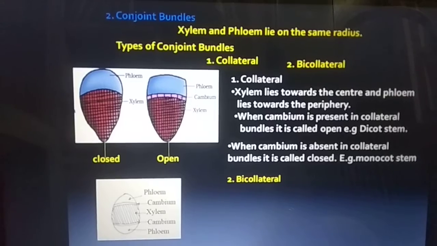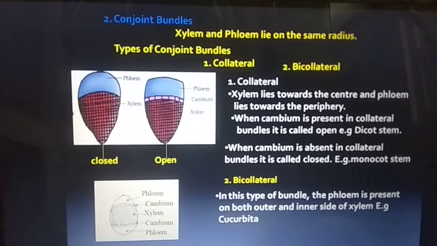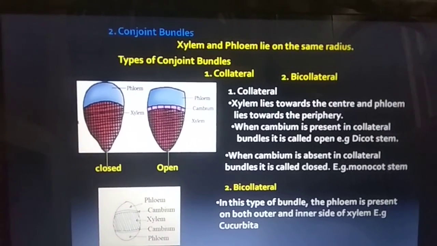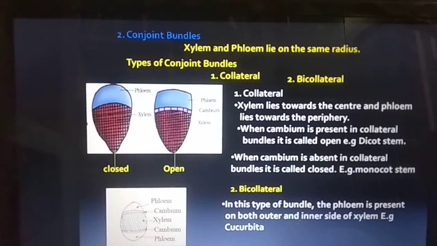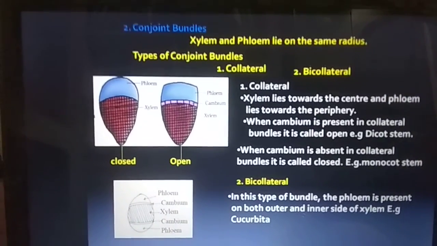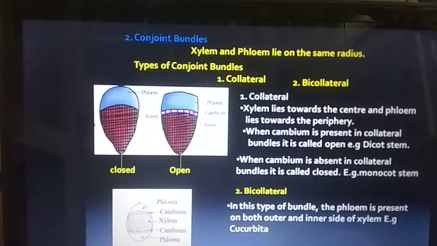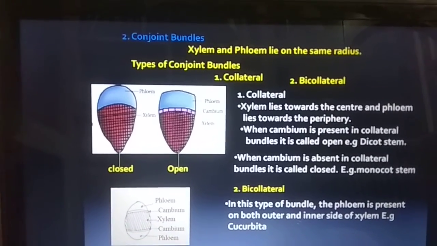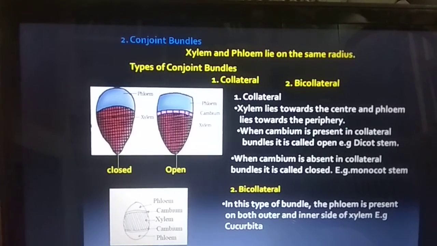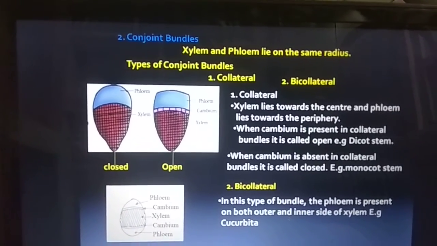On the two sides phloems are there. That's why it is called bicollateral. In this type, a bundle of phloem is present on both the outer and inner side of xylem. Example, Cucurbita. Between the xylem and phloem on both sides, cambium is present. This type is called conjoint bicollateral bundle.